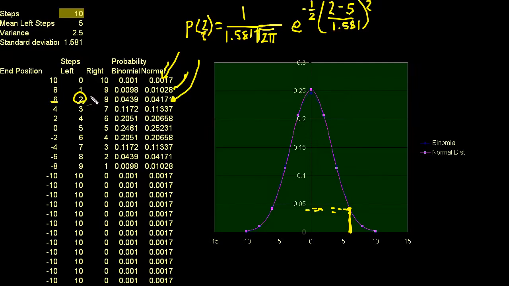But what the normal distribution is, it's a continuous probability density function. So it can tell us the probability of being 2.183 feet away, which obviously can only happen if we're taking infinitely small steps every time. But that's where its use is. It happens when you start taking an infinite number of steps. But it can approximate the discrete.